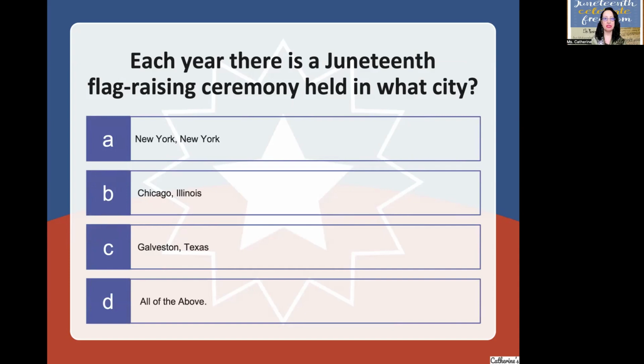Each year, there's a Juneteenth flag raising ceremony held in what city? Galveston, Texas. Remember the map? And it had a red star? That's Galveston, in the state of Texas. Good job. So Texas is the last state that ended slavery.